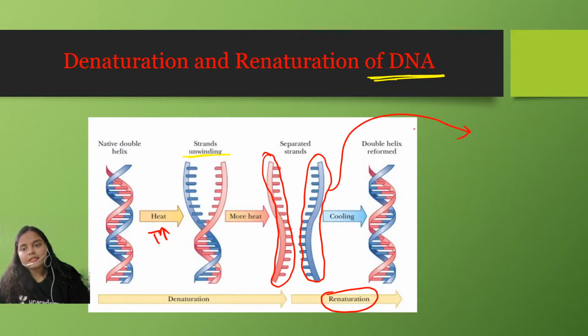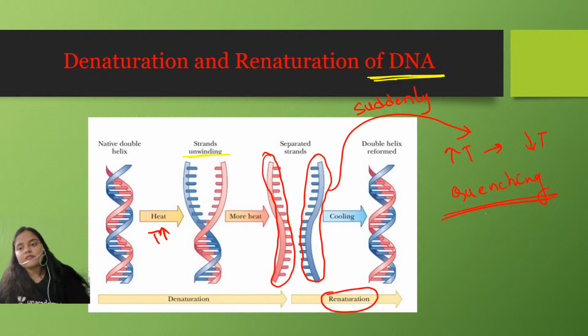But what if you try to cool it suddenly? If there is a sudden temperature change from very high temperature to very low temperature, the quenching of DNA molecules takes place. That means they stay in their denatured form forever. So DNA is denatured forever when a sudden change in temperature is provided. So this is DNA quenching.